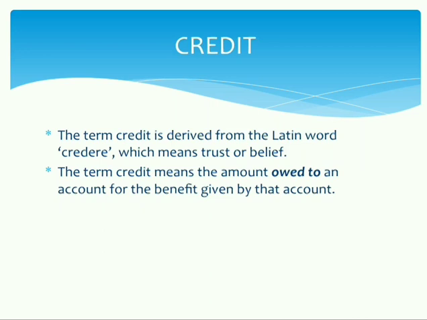When we receive such money, we are able to run our business. So we are getting some benefit in the form of money, and that is why we need to credit that person. And that person who has given us money has given it based on some trust or belief that we will repay him the money which we have borrowed from him. So the person from whom the money is taken or to whom the money is owed is called the creditor, and we give that transaction or that person a credit.